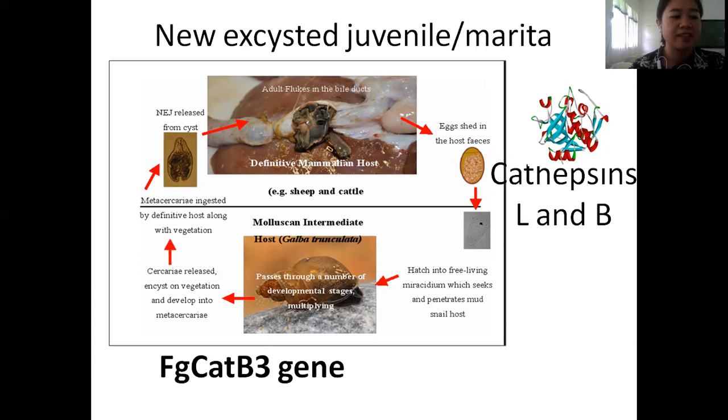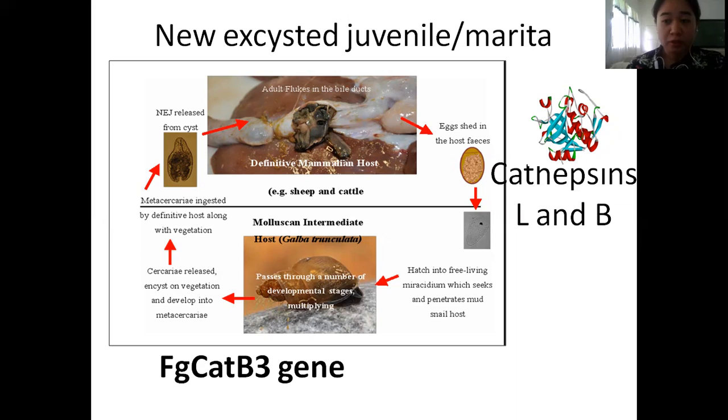FGCat-B3 gene is an isotype of cathepsin B proteases in Fasciola gigantica, which were cloned from stage-specific cDNA libraries. These findings suggest that this gene may be involved in digesting host connective tissues during the fluke's penetration and migration in the host, making the animal weak and suffer death if not controlled.